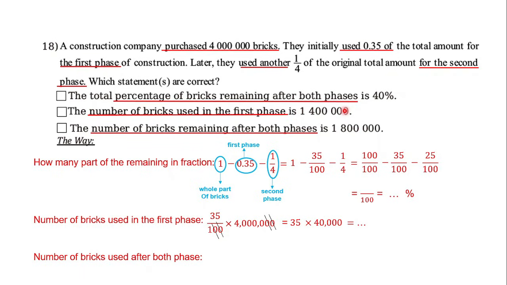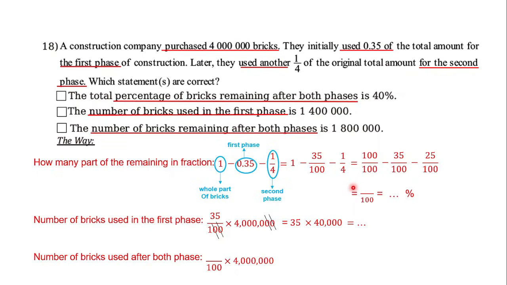Okay, let's see. The number of bricks remaining after both phases. As you see here, it is already obtained in the first statement.